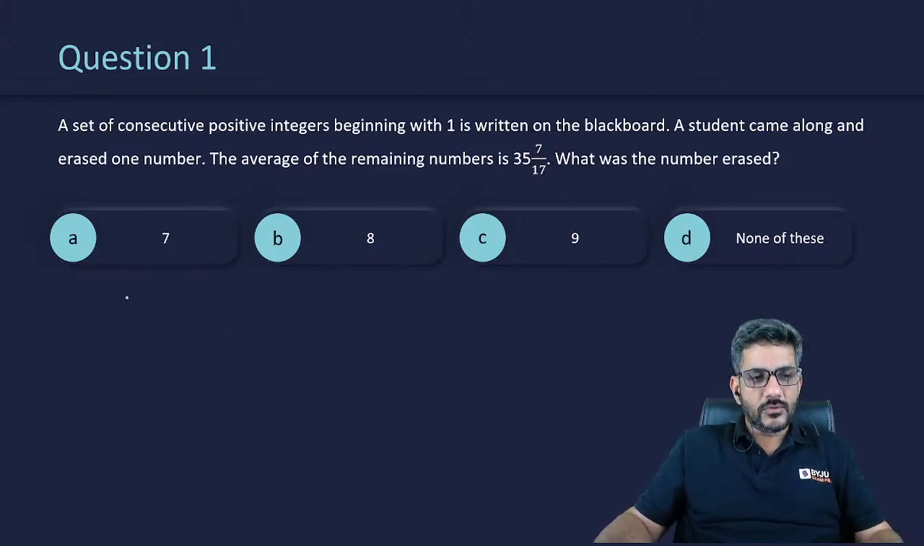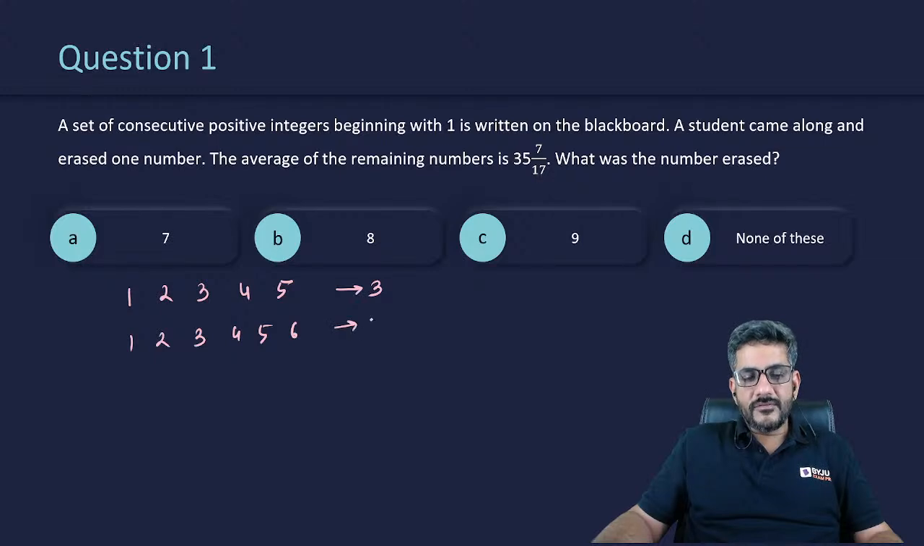So I'm using just one simple trick over here. Let us say I write a few numbers: 1, 2, 3, 4, 5. What is the average of these five numbers? Can I say the average of these five numbers is equal to 3? Average of these five numbers is 3. But if I have numbers like 1, 2, 3, 4, 5, 6, the average of these numbers would be 3.5. If I have numbers like 1, 2, 3, 4, 5, 6, 7, 8, 9, 10, the average of these numbers would be 5.5.